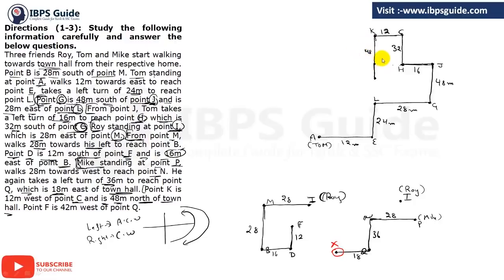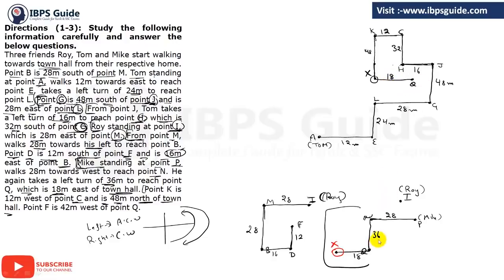Clear? If you have any doubt, please let me know in the comment section box. And this will be the point X. Just keep it in mind. This is the point X. Clear? Now see, to the X, if you talk about this information, to the east of X it is Q and it is 18 meter. So you can make Q. So let's see, let's make Q. It is 18 meter to the east. So if it is 12, then 18 will come somewhere here. So there you have point Q, and which is 18 meter.